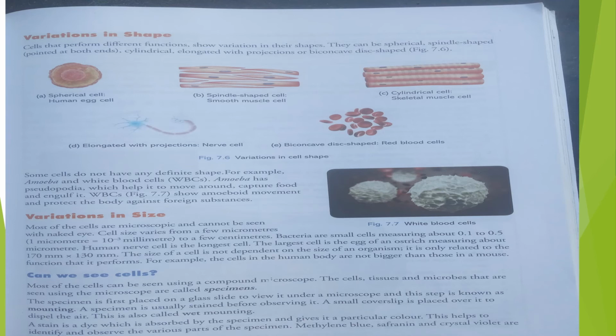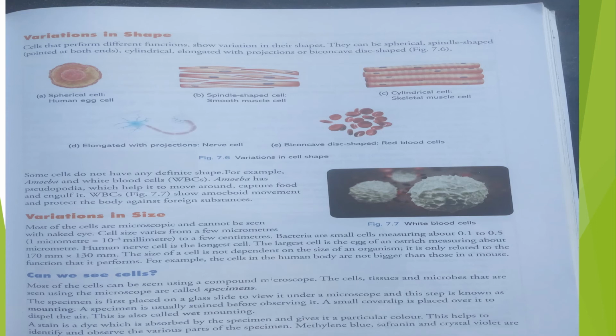Variation in size. We can see that sizes vary in cells. Most cells are microscopic and cannot be seen by the naked eye. Cell size varies from a few centimeters to a few micrometers. 1 micrometer is equal to 10 to the power minus 3 millimeter. That means if you divide 1 millimeter by 1000, then you will get 1 micrometer. That is a very small size.